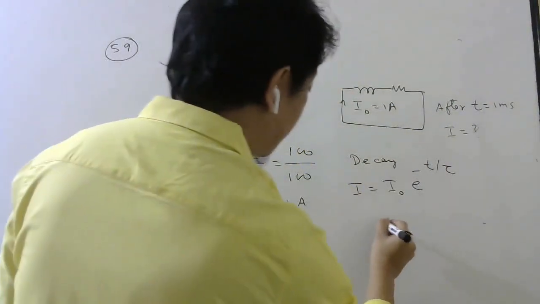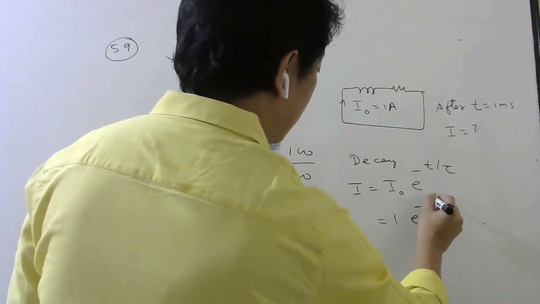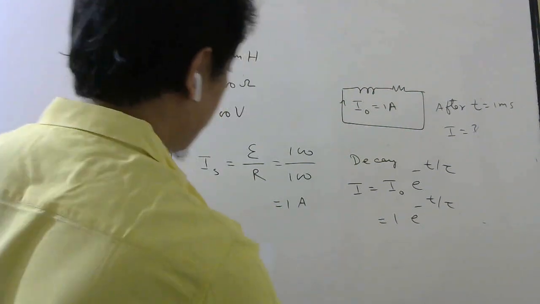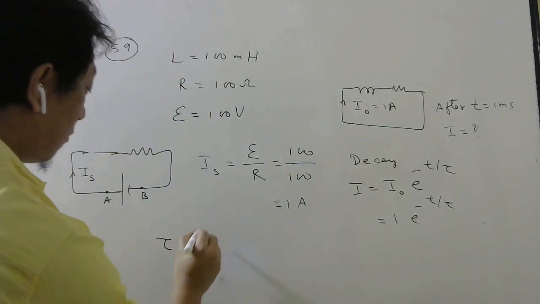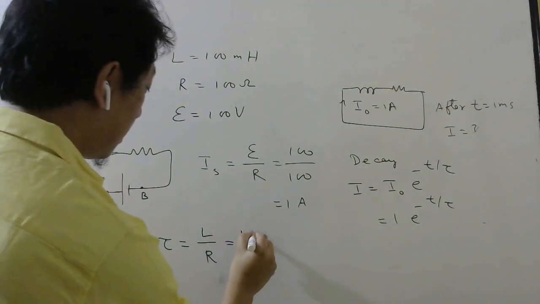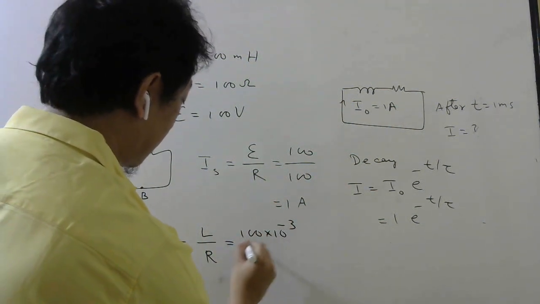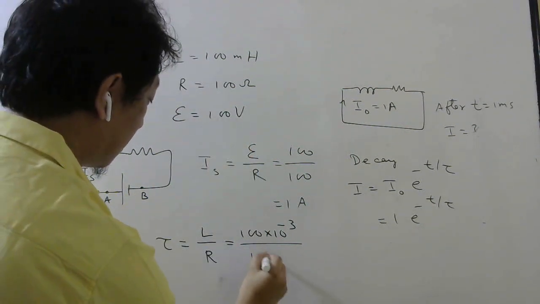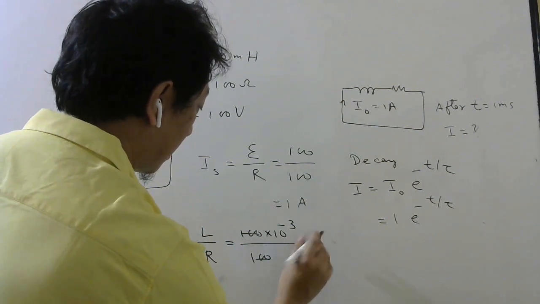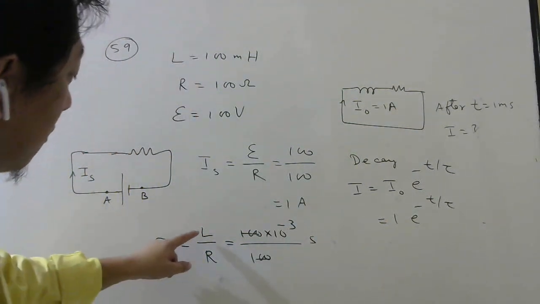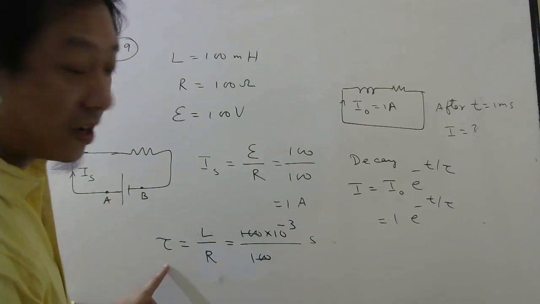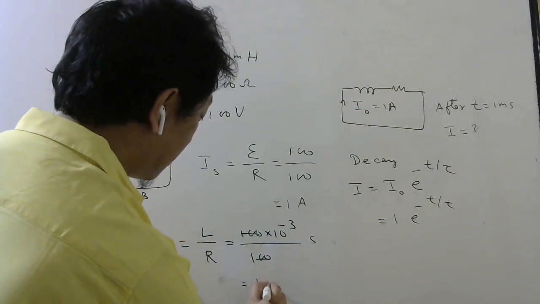So initial current is 1, e power minus t by tau. To calculate this, first we will calculate tau. The tau formula is L by R. L is given 100 millihenry, so 10 power minus 3. R is given 100. So it's 10 power minus 3 seconds. Remember the units of tau should be seconds. L by R is the time constant, so it is 1 millisecond.